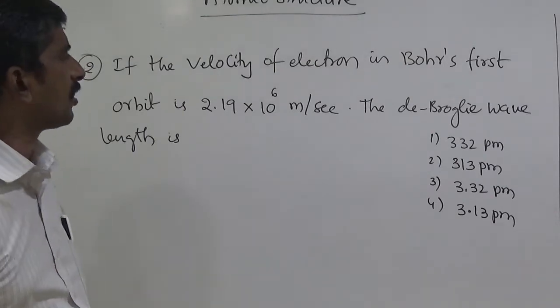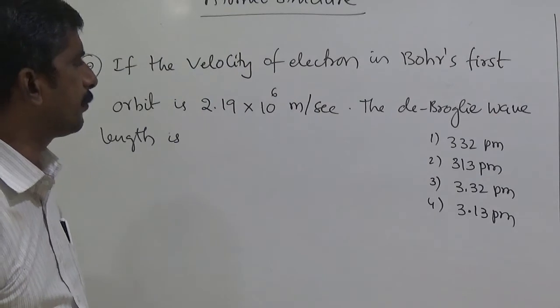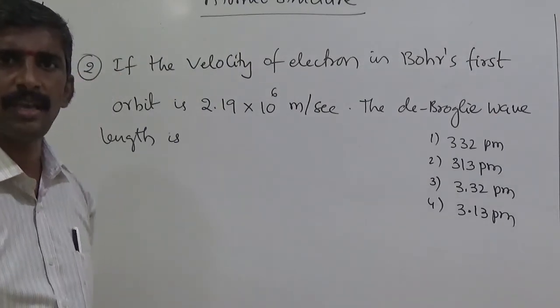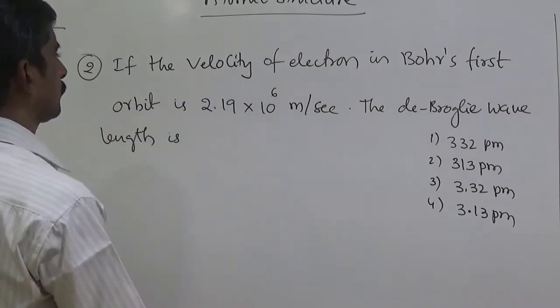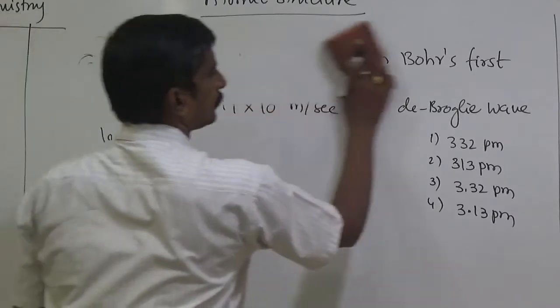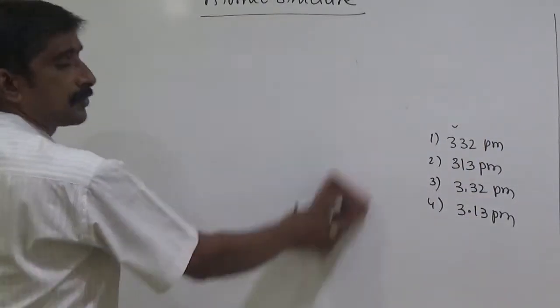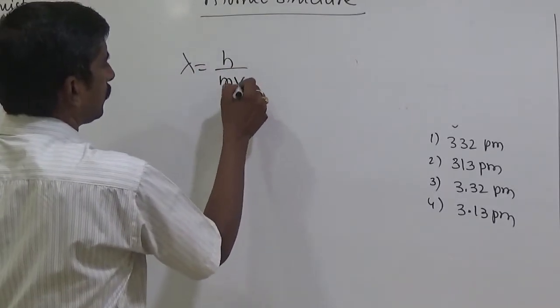If the velocity of the electron in Bohr's first orbit is 2.19 into 10 to the power of 6 meters per second, the de Broglie wavelength is the same model. We know the simple formula: lambda equal to h by mv.